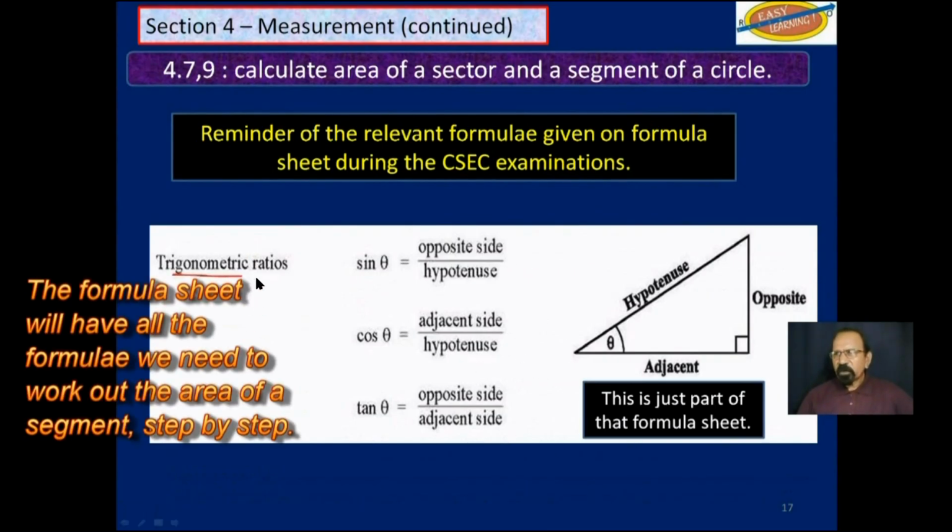This deals with trigonometric ratios that we will be using in this video. You may or may not actually need it. Sine, cosine, and tangent.